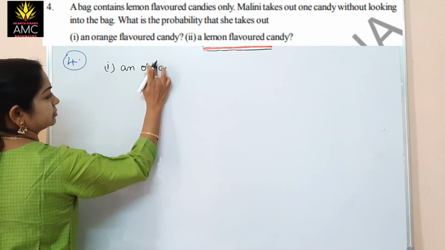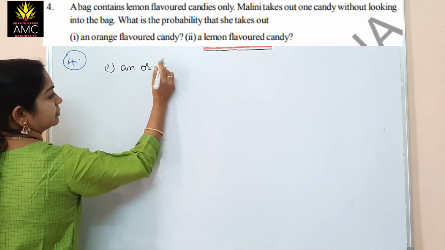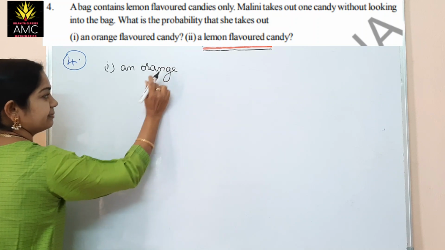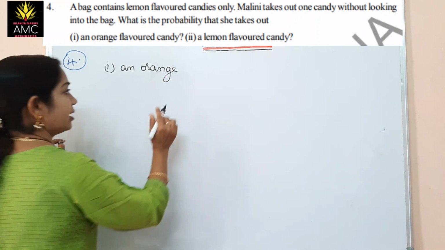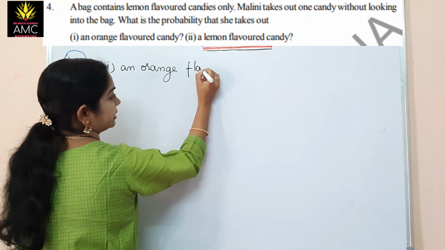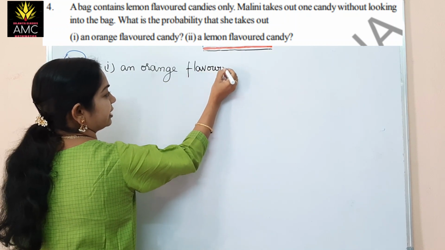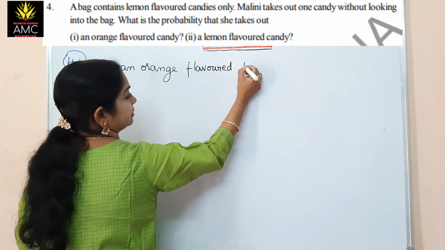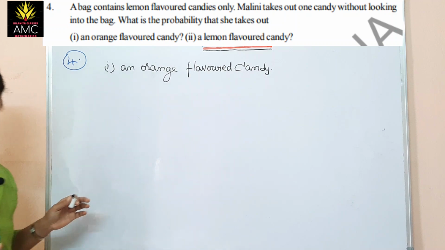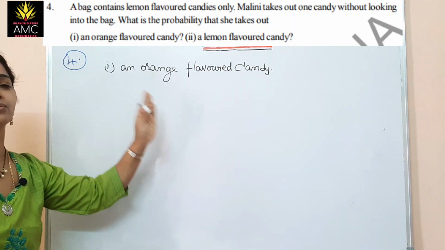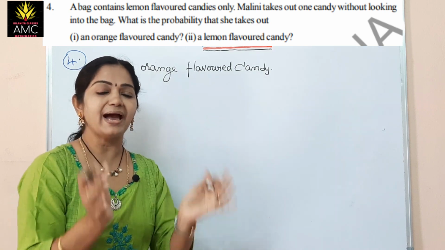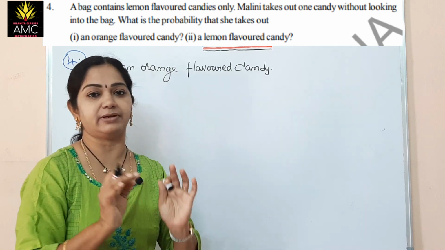Sorry, orange. Are there any orange flavored candies in the bag? There are only lemon flavored candies. Okay, an orange flavored candy. Now we have to calculate the probability of removing one orange flavored candy. Here there is no chance. Here this is an impossible event because the bag itself contains only lemon flavored candy.